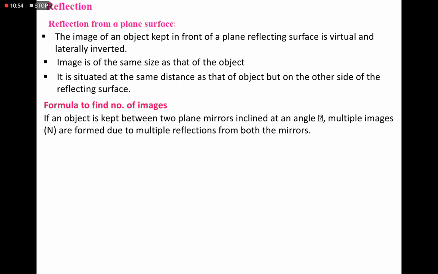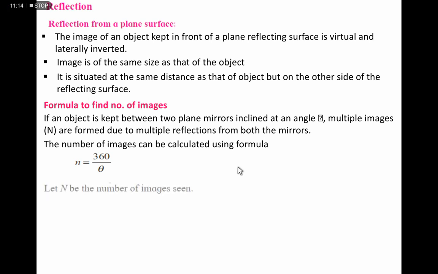These images are produced due to multiple reflections, and there is a formula to find the number of images. The formula is n equals 360 by theta. N is the number of images seen, and there is a relation between capital N and this small n.